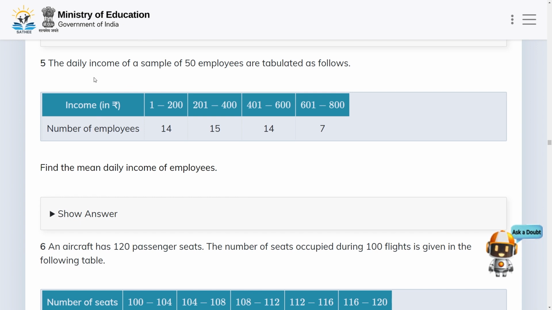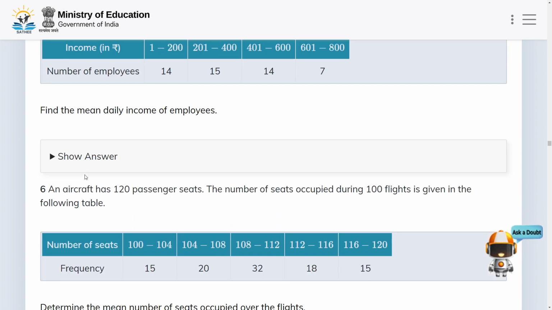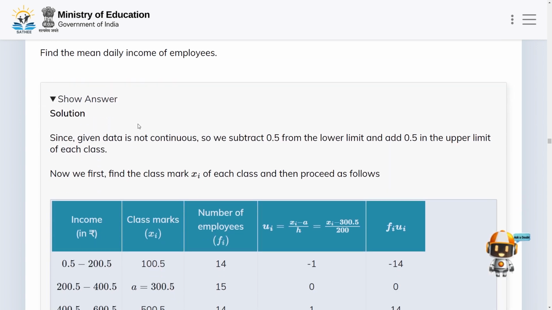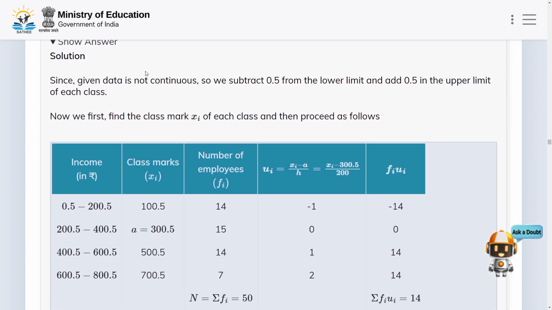In the next problem, the daily income of a sample of 50 employees is tabulated as follows. Okay, so we have to find the mean daily income of the employees. Since the given data is not continuous, we subtract 0.5 from the lower limit and add 0.5 to the upper limit of each class.